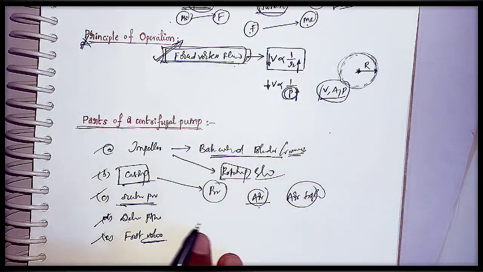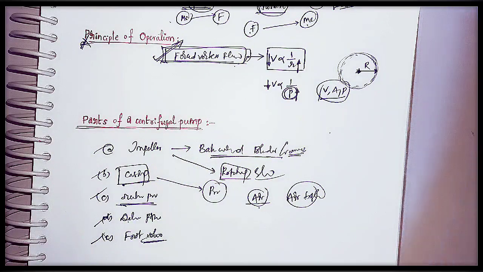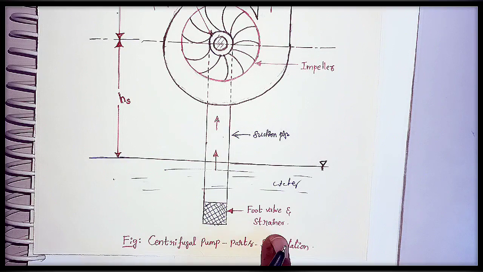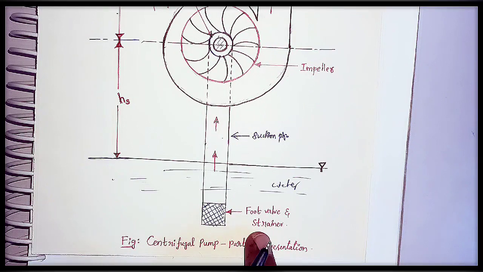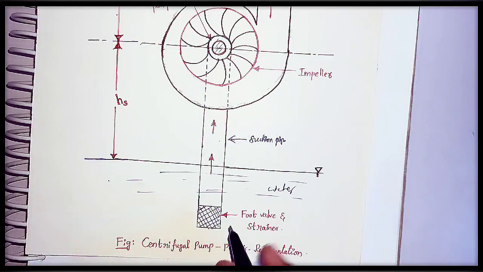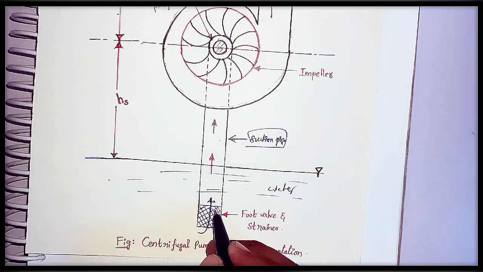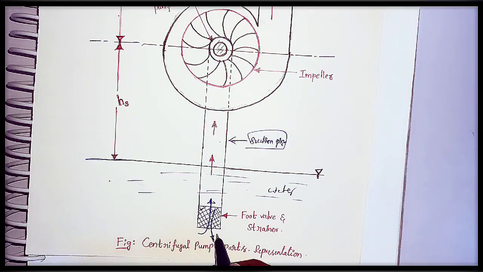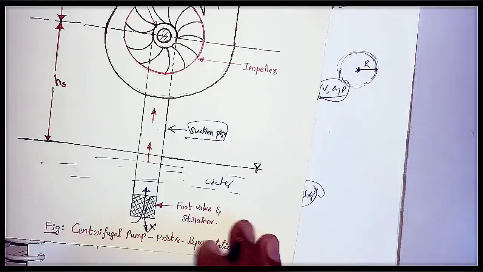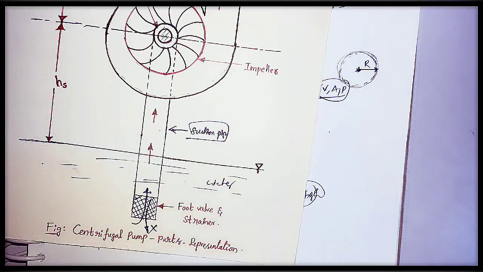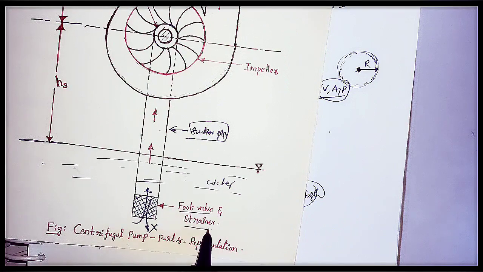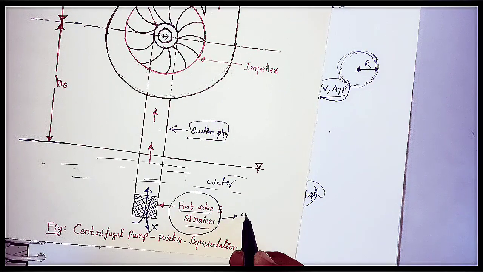These are the parts of this centrifugal pump. The last one is the foot valve or strainer. What is the work of this foot valve or strainer? Once water has entered the foot valve or strainer, that is the suction pipe, it will not allow this water to go back. As we know the cycle valve pin, I think many students know it. Once we pump air into the cycle tube, it will not come back. Similarly, the foot valve strainer works like a cycle valve pin.